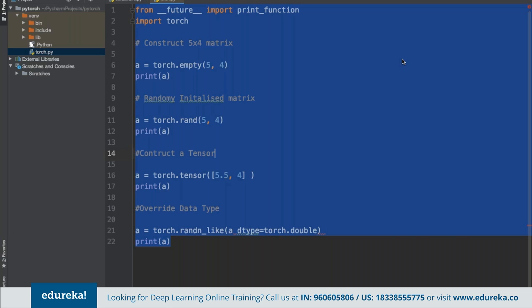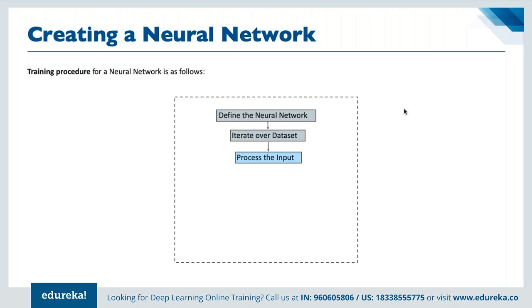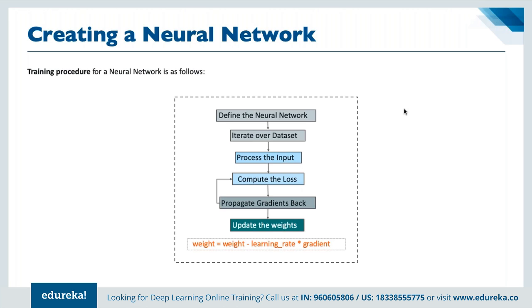And now if we have to talk about how exactly we can train a neural network, right? Whenever we are creating a neural network, there are multiple processes that we have to take care of. First of all, we can define the entire neural network here, and then we can iterate over a given data set. Then we have to process the input here. Then we can compute the loss incurred. Then we can propagate gradients back. And then at last, we can update the weights altogether, right? For updating a weight here, we can simply define weight minus learning rate multiplied by the gradient that we have, when we propagate the gradients back as a part of our entire process for creating the neural network.